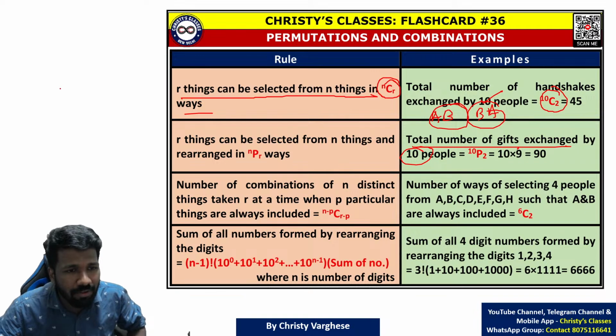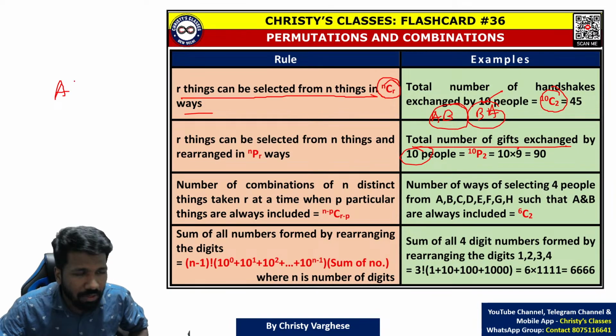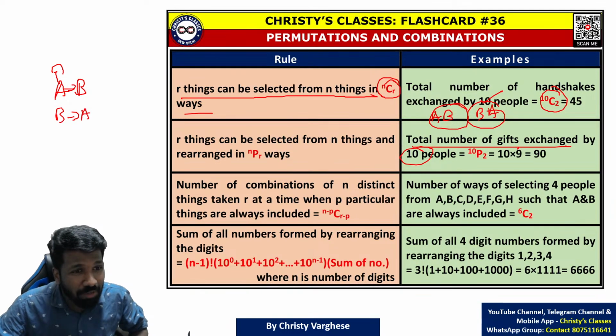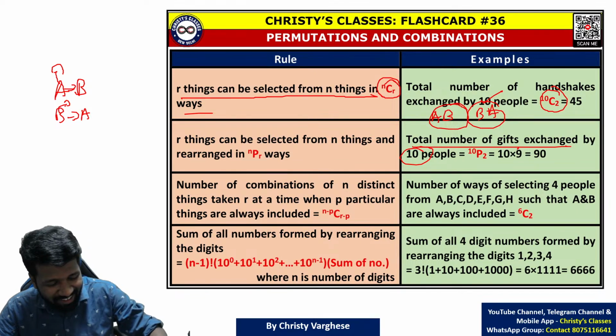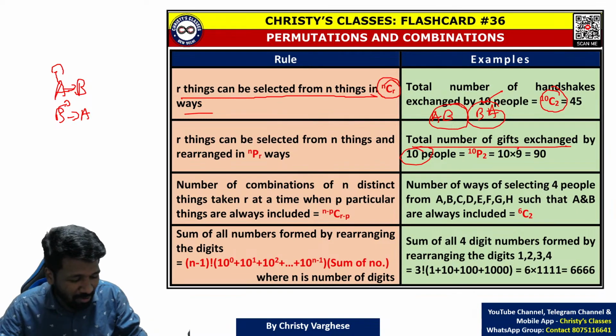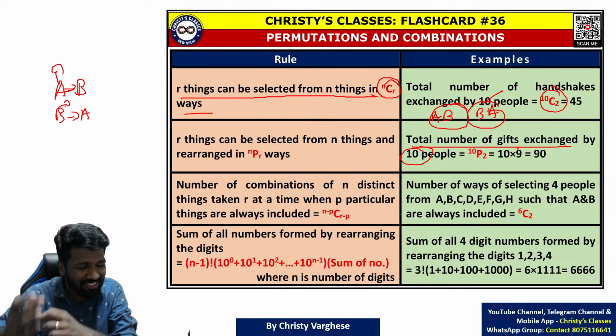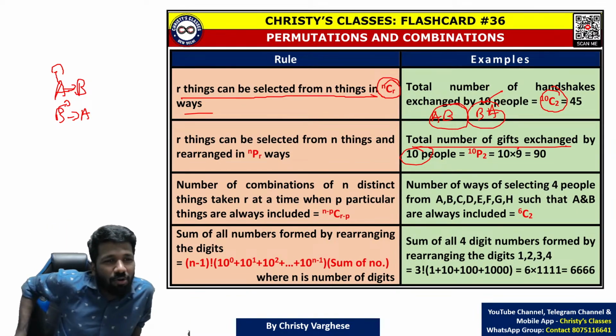A giving a gift, where A and B are random 2 people. A giving a gift to B means A should buy a gift for that, and B giving a gift to A, B should purchase another gift. For example, your friend gave you a gift on your birthday.